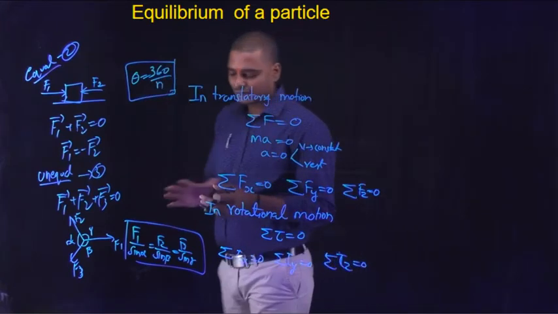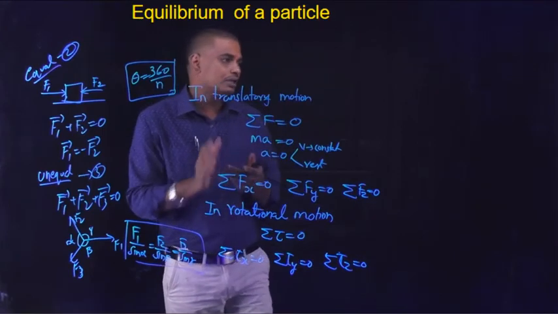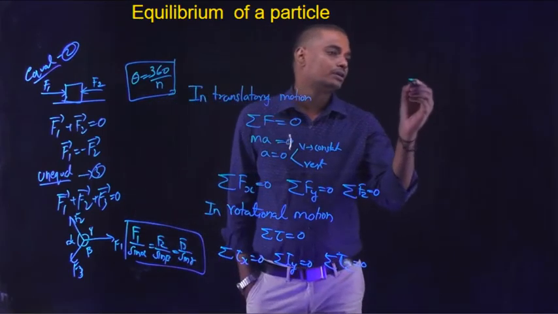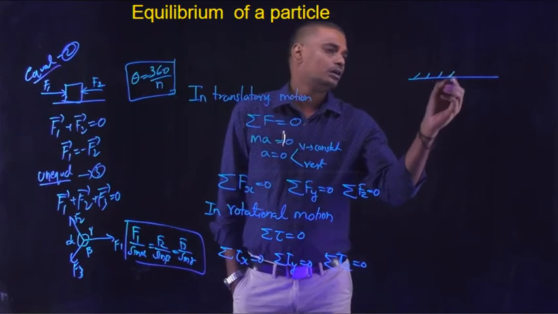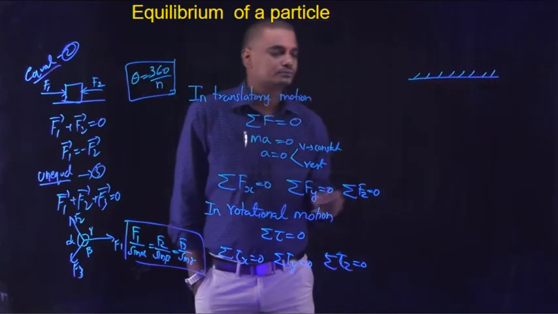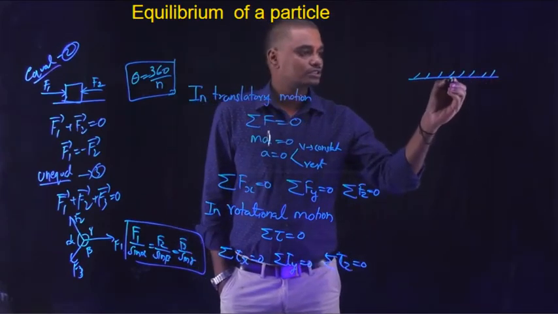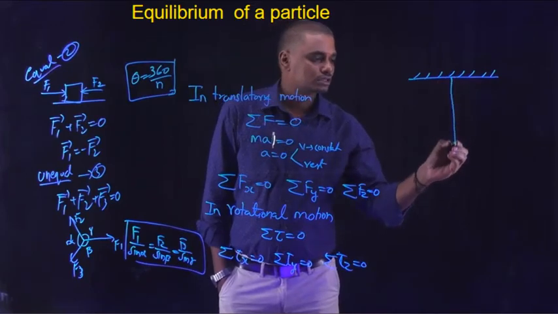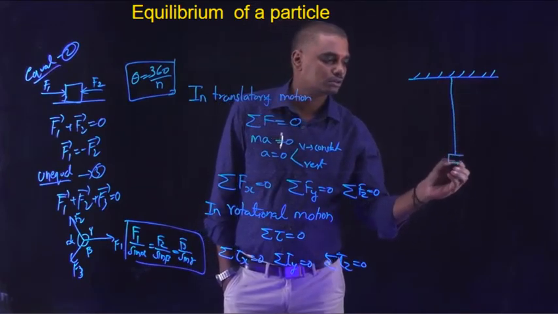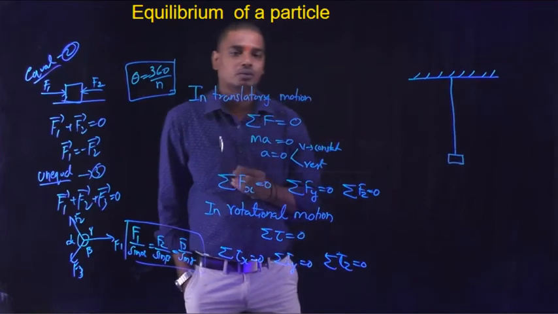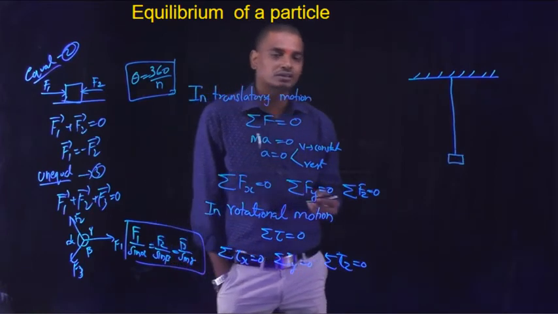Okay, so now let us consider an example where we can use this equilibrium of a particle. Consider a rigid support from which a string is tied to a box. A box is tied with the help of a string to a rigid support.